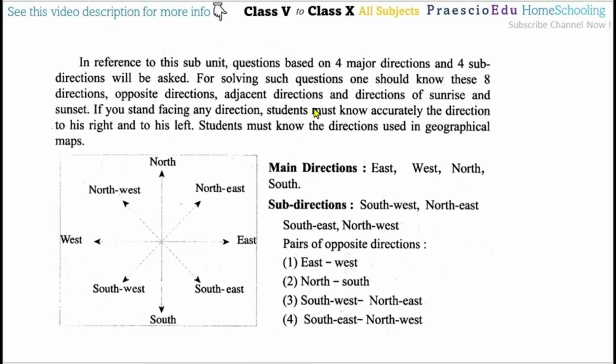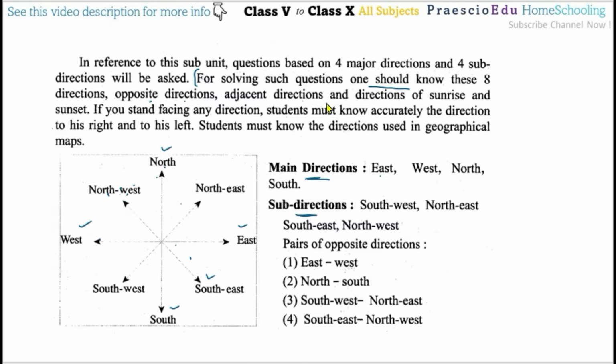So this is very important for solving such questions. Students must know these eight directions: four are the main directions, and in between these four there are the sub directions. So these eight directions students must know. Then opposite directions means opposite to these ones, and adjacent means like this one. So northwest is adjacent to north and west also.